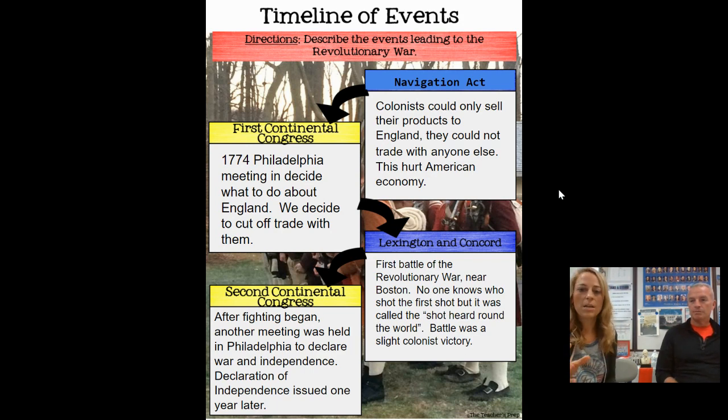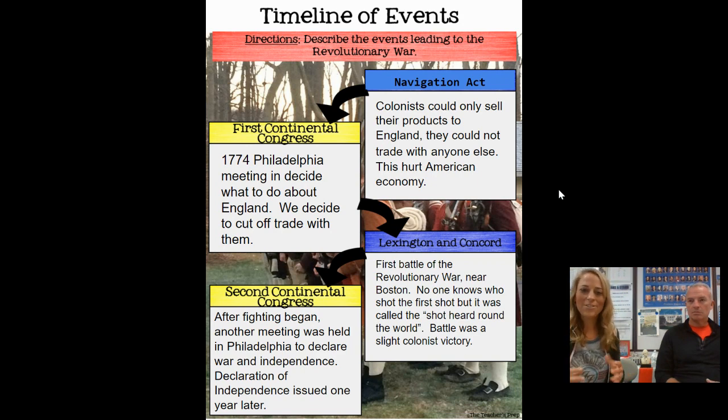So this is the first time that a group of important people from the colonies get together and say, all right, what are we going to do? They decide to cut off trade with England, and they say in 1 year we're going to meet back here again in Philadelphia to assess, did our plan work? Is the king now backtracking on some of his taxes and some of the acts that he passed against us? In the meantime, in that 1 year time span, the first battle of the war occurs at Lexington and Concord, which is near Boston, Massachusetts.